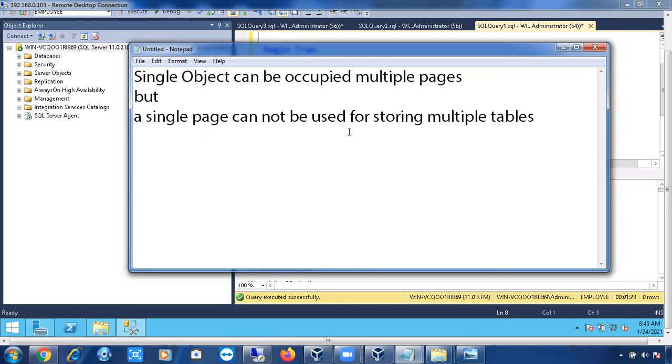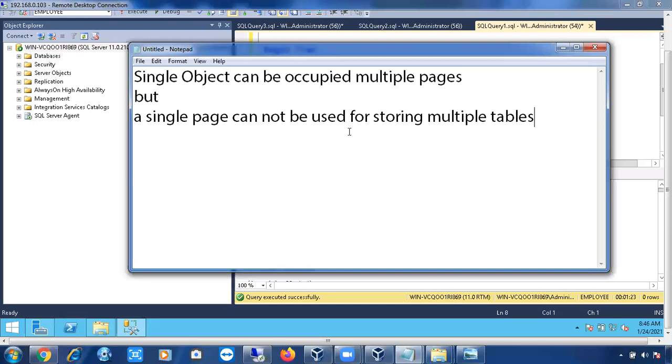If your table is big, it is going to allocate more pages for the table. If your table is very small, again it is not going to store an extra table in the same page. One table means minimum one page. If the table is big, pages are going to increase. But if the table is small, can I create one more table in the same page? No, you cannot create another table in the same page.